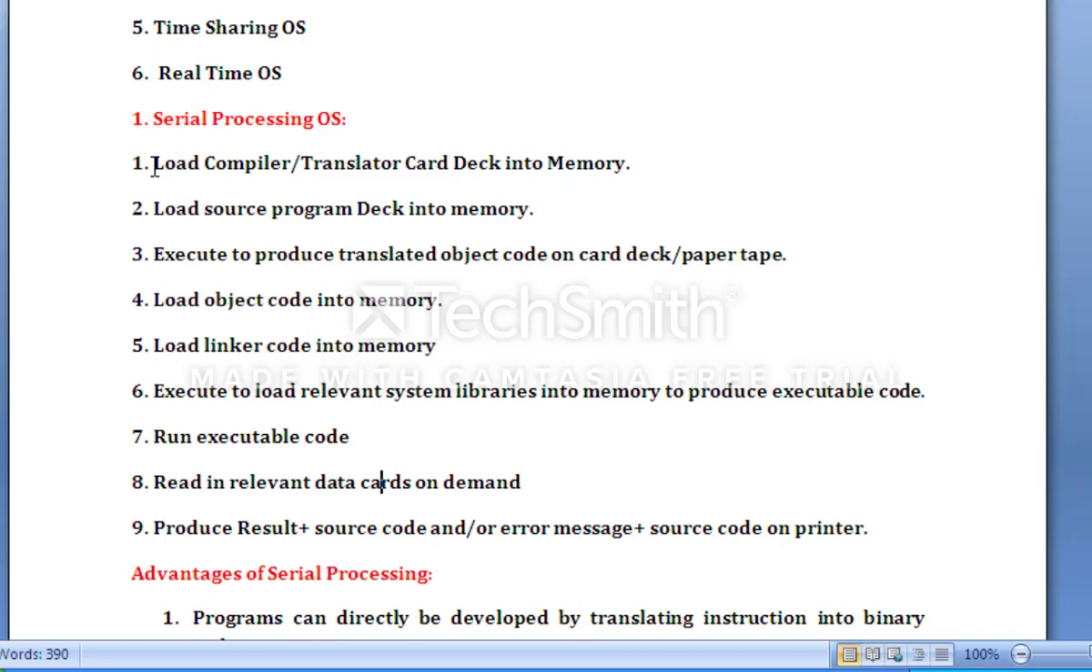So it is a very time-consuming system, and that is the major drawback of the serial processing operating system. Loading a program, managing the code, managing the memory, loading the linker programs, and executing again. If an error occurs, then repeat all 9 steps again and again. It is very time consuming. So there are some advantages written here.